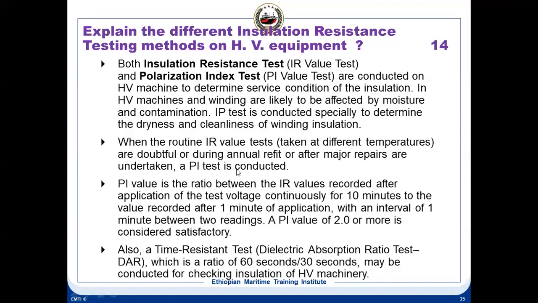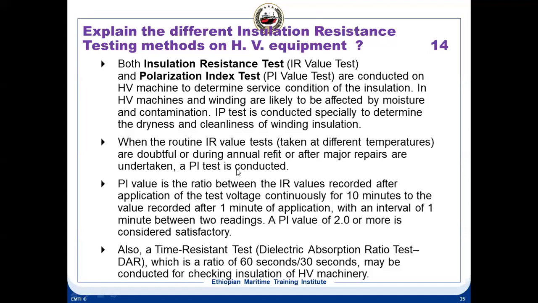In case you take 6.6 kV, it will be 6600 divided by 1000 plus 1. So it will be 6.6 plus 1. That is how you have to calculate it. So this is the minimum IR test value. One is the insulation resistance test, which you carry out with the Megger. For high voltage, we are using a 5000 volt Megger if it is 6.6 kV, and for 1 minute we are applying the Megger, and the minimum insulation value should be rated voltage, or we can say kV plus 1.